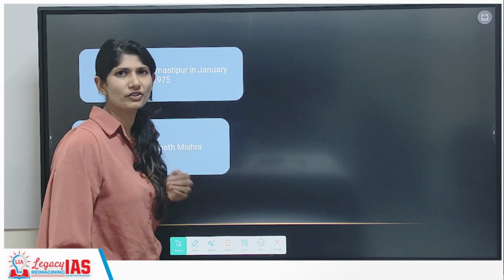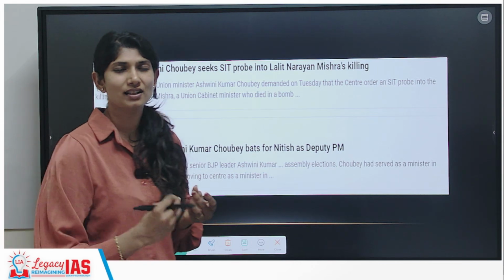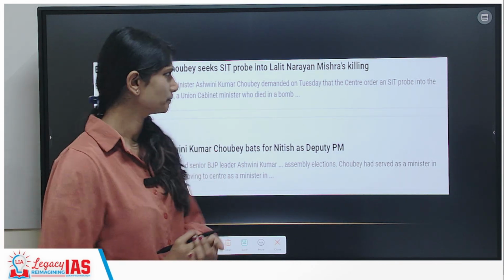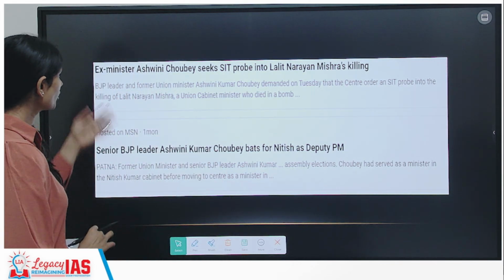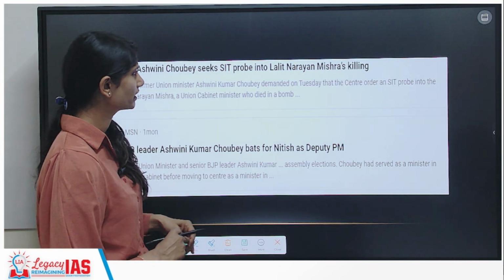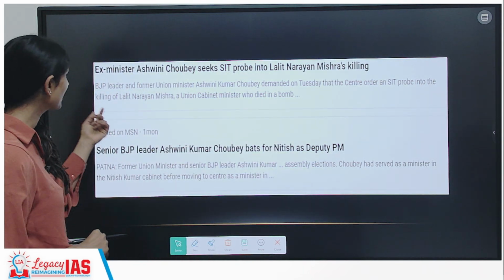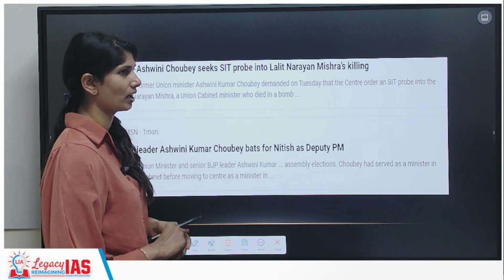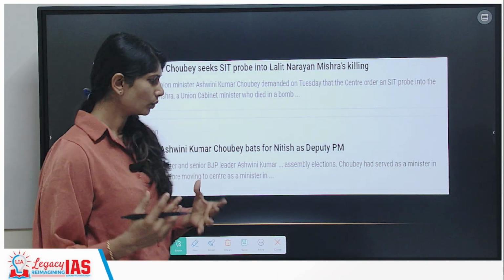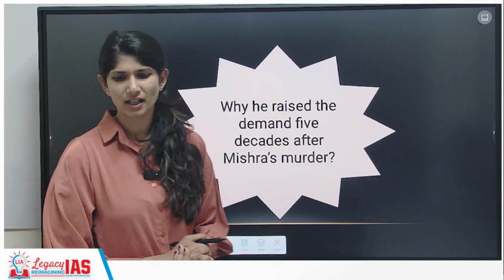Now, why are we opening this case? Why is this case suddenly coming into discussion? BJP leader and former Union Minister Ashwini Kumar Chaubey demanded that the Centre order an SIT probe into the killing of Lalit Narayan Mishra. When this happened, a lot of questions started coming up.